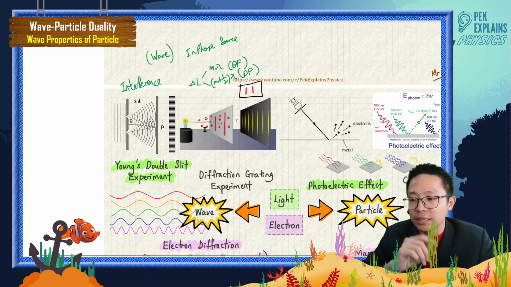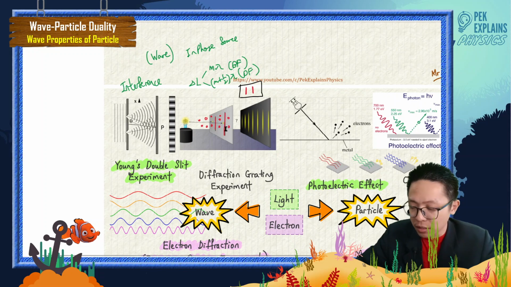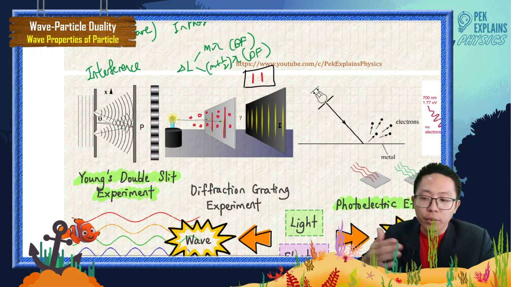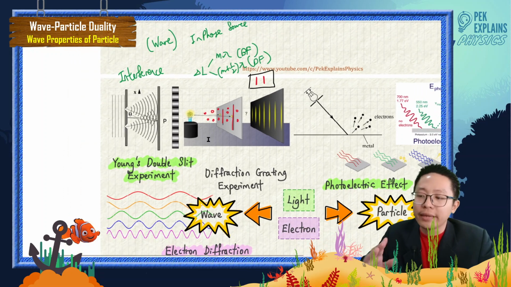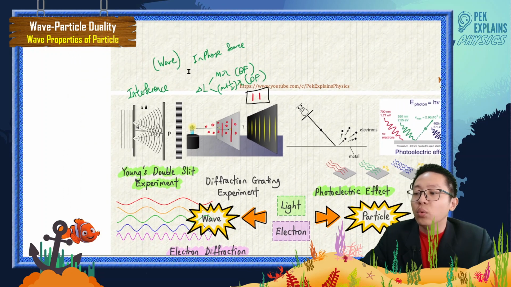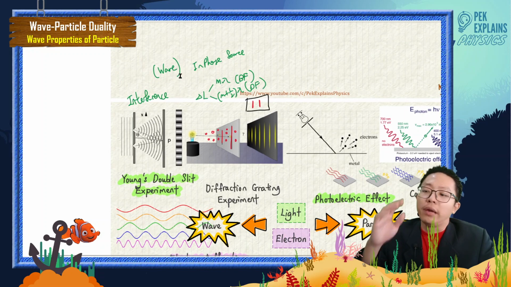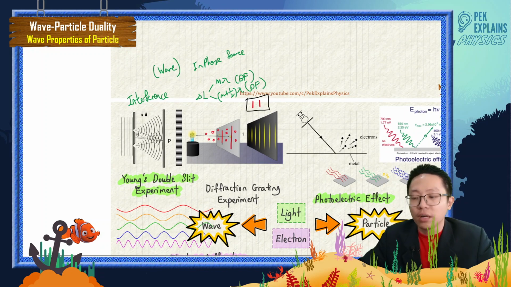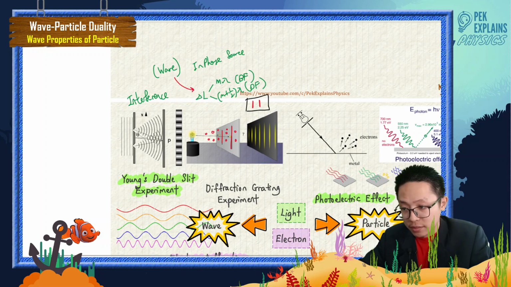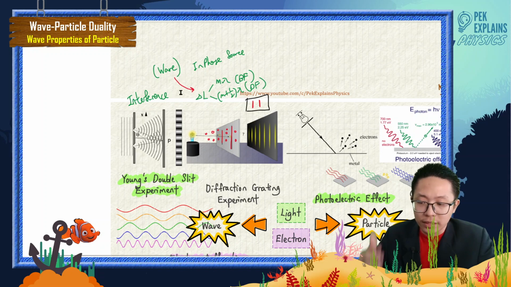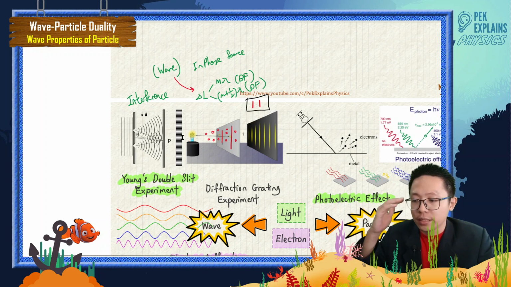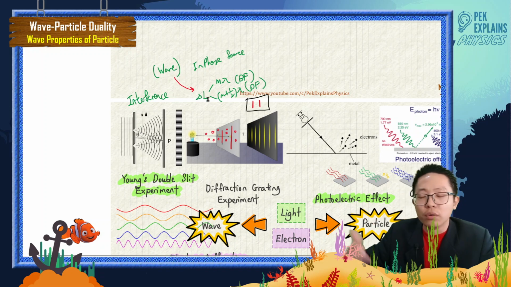We cannot say light is a particle, because if light were a particle, you wouldn't produce so many fringes. It should only produce two fringes. For this condition, light can only be explained by wave. Because we think that light is a wave, we can talk about path difference. Path difference is only for wave.